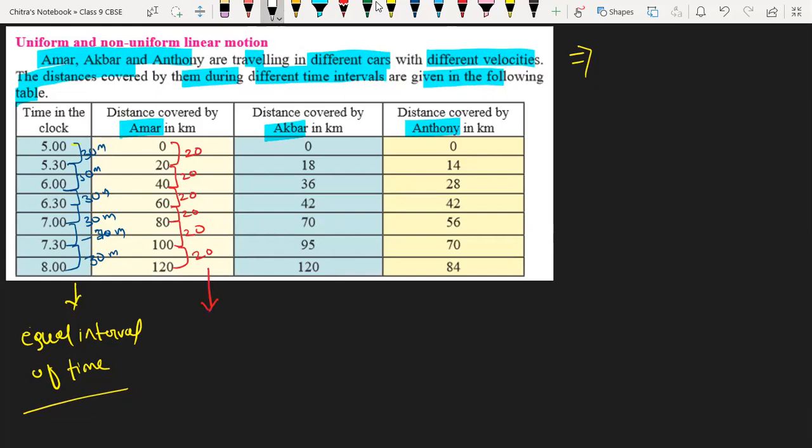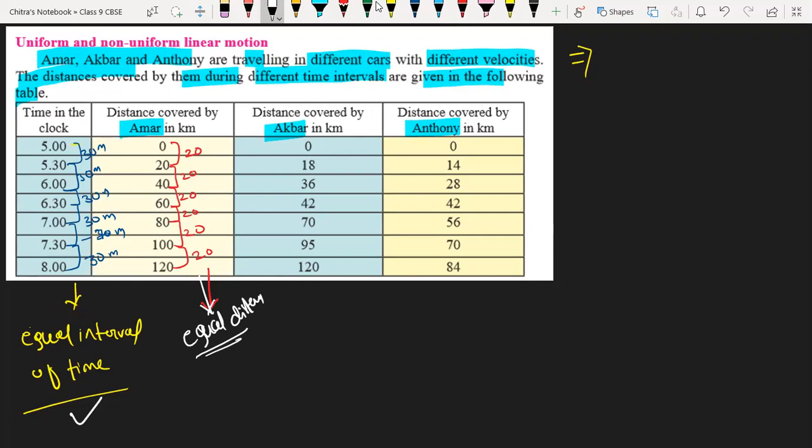So we can say Amar travels equal distance in equal intervals of time, which means Amar is traveling with uniform velocity. Is it or not?